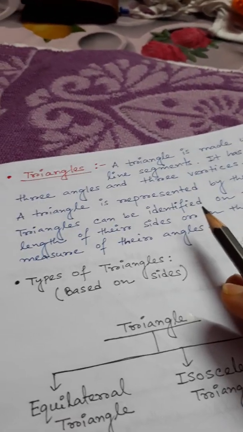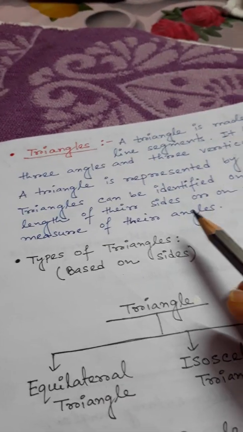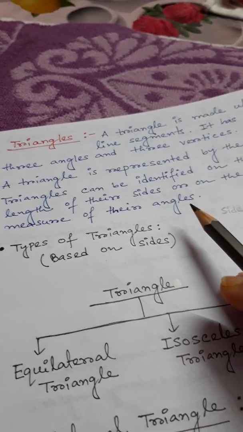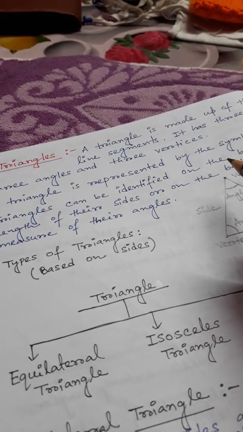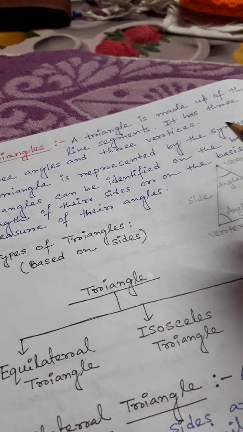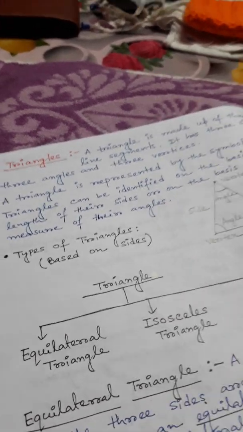Triangles can be identified on the basis of the length of their sides or on the basis of the measure of their angles. So triangles can be classified based on their sides or based on their angles. Okay, let's see here.